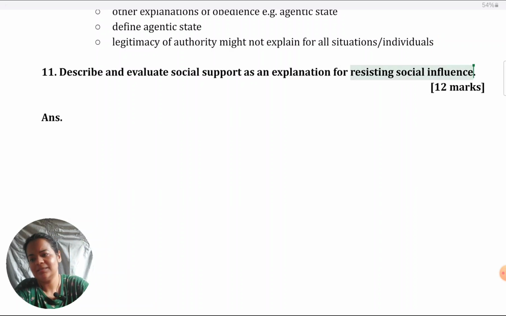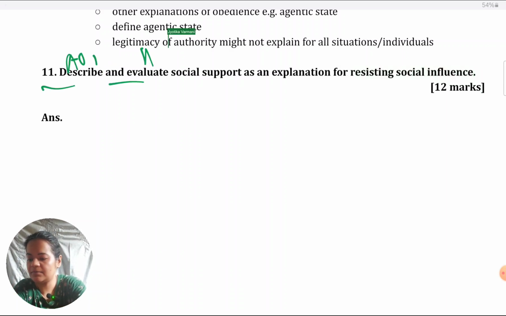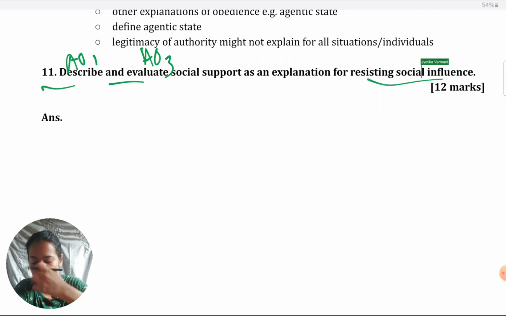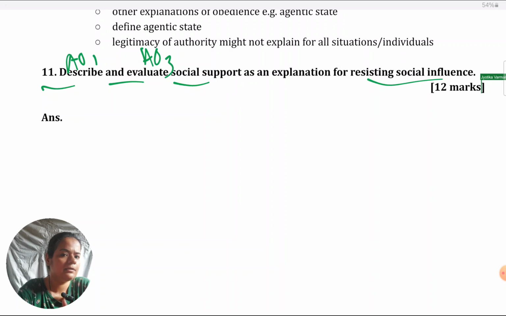This type of an answer is divided into two. AO1, which is describe, and evaluate, which is AO3. Each is for 6 marks. So for the describe part, 6 unique points about resisting social influence and social support. For AO3, 2 balanced PEEL points, preferably one with a supporting study, empirical evidence, and one with a counterpoint. But regardless, you can score high if you give two well organized and well reasoned and contextualized PEEL points.